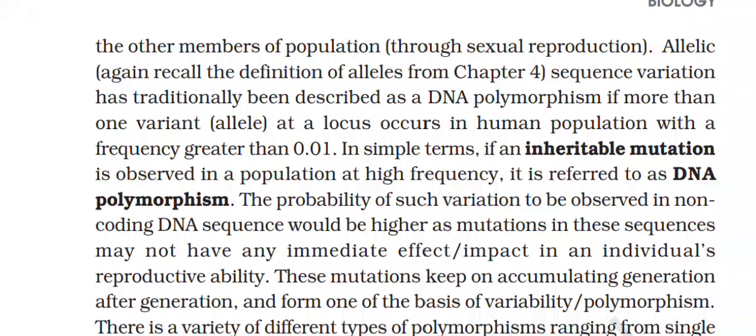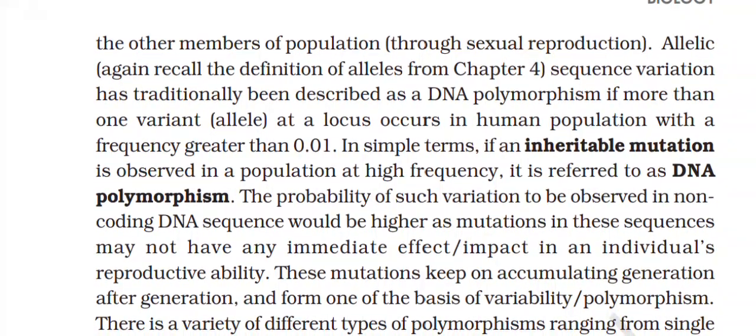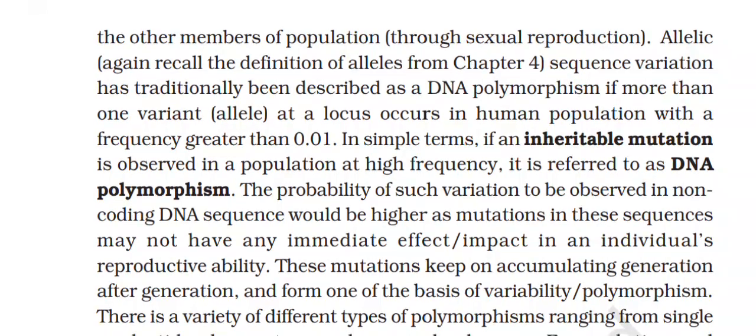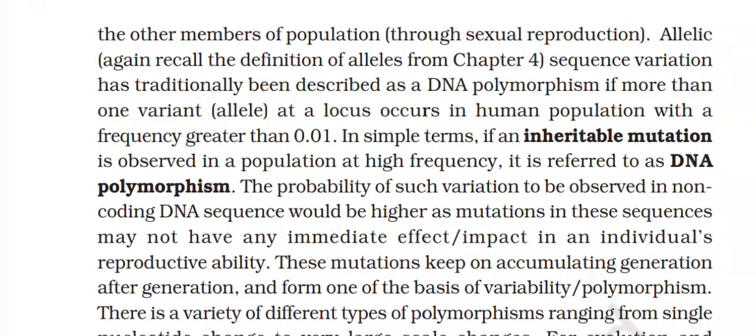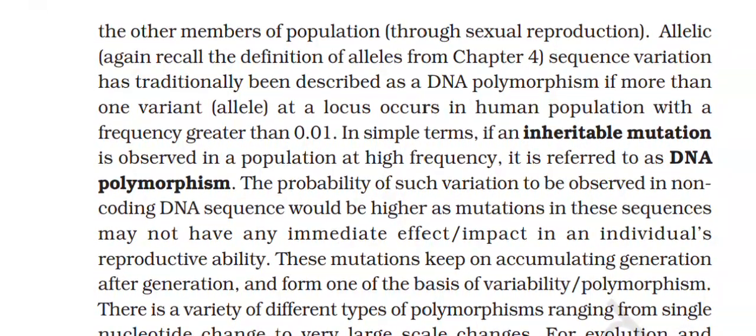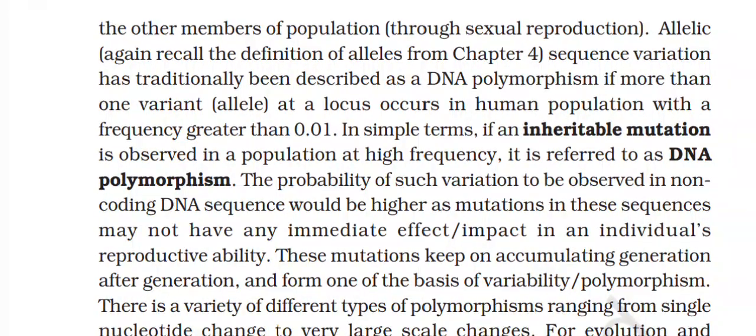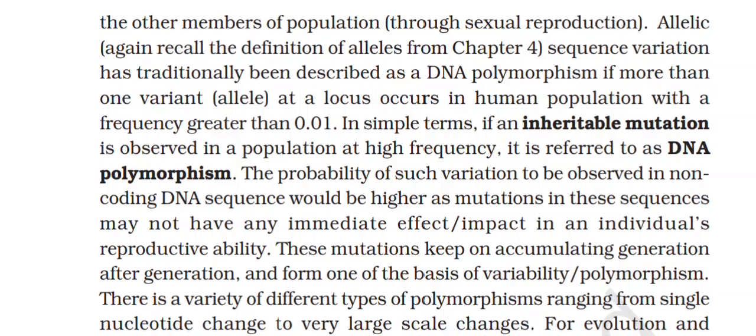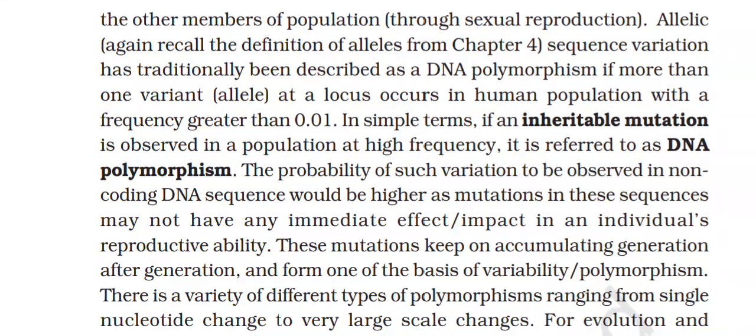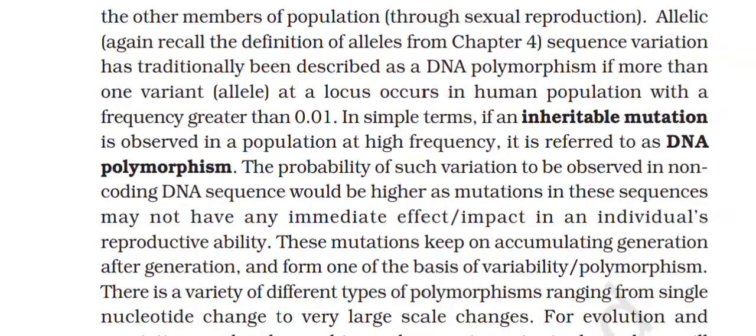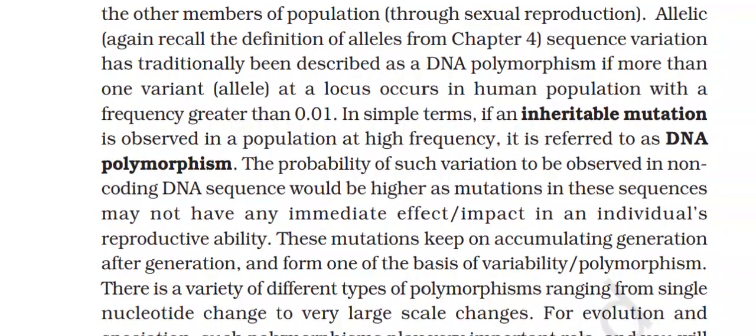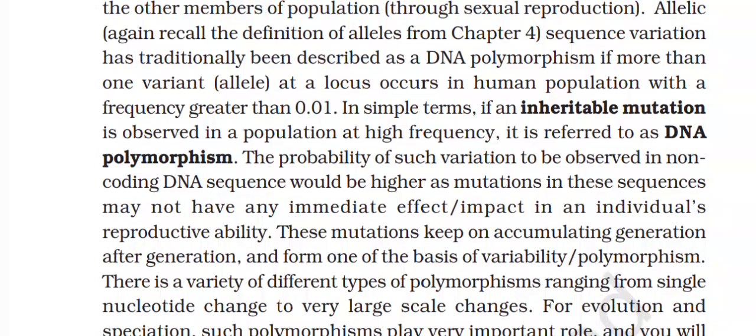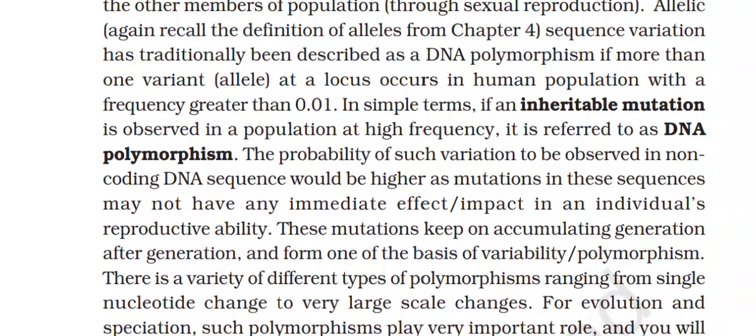Recall the definition of alleles from Chapter 4. Sequence variation has traditionally been described as a DNA polymorphism if more than one variant, allele, at a locus occurs in the human population with a frequency greater than 0.01. In simple terms, if an inheritable mutation is observed in a population at high frequency, it is referred to as DNA polymorphism.